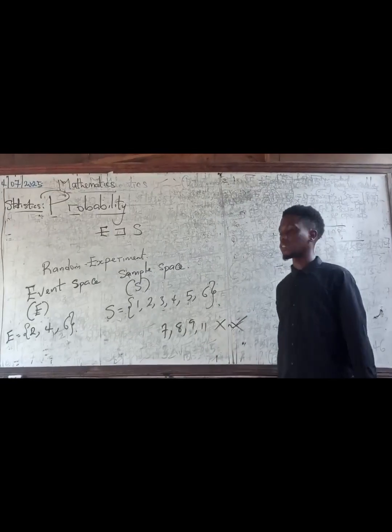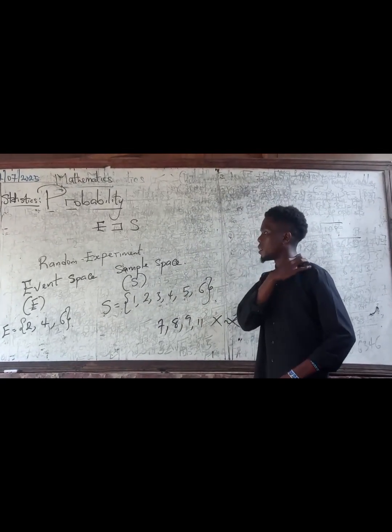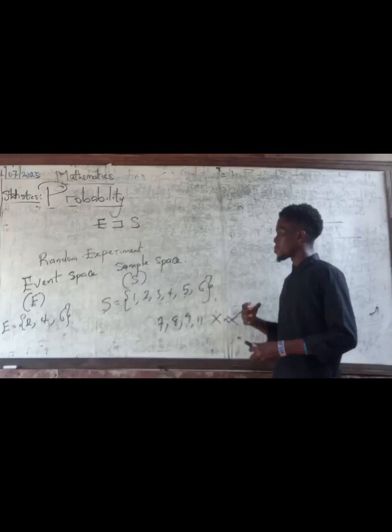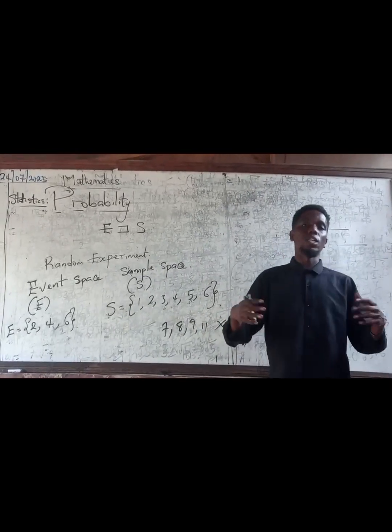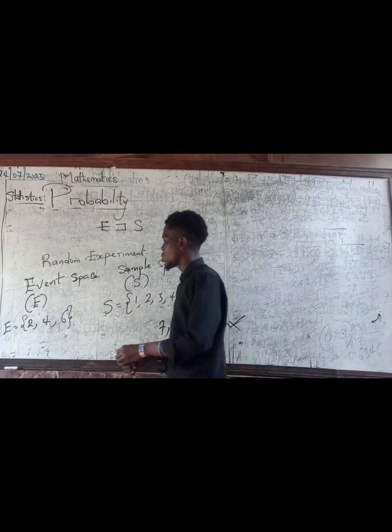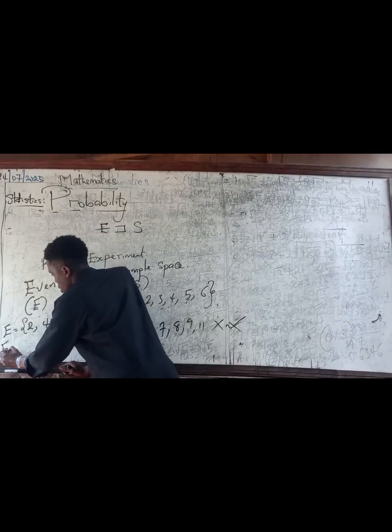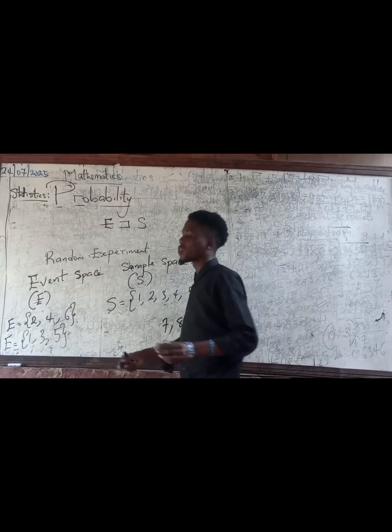You can see various questions like this also. If a die was tossed, what is the probability of having an odd number? The same thing, the event space is going to change. The new event space will now be odd numbers, so that'll be 1, 3, and 5. That goes on and on.